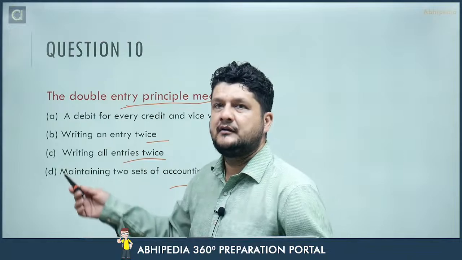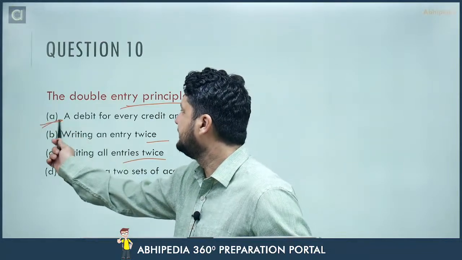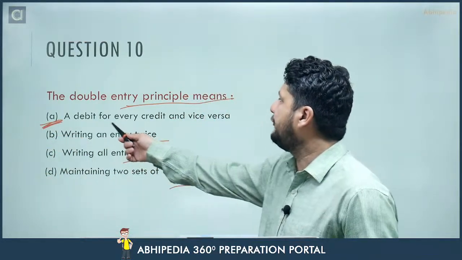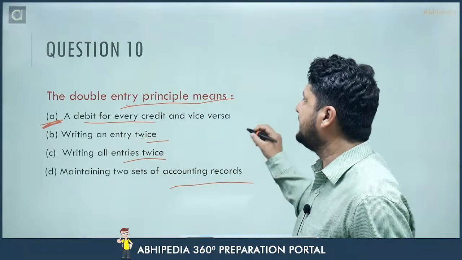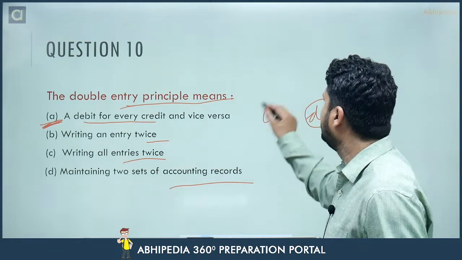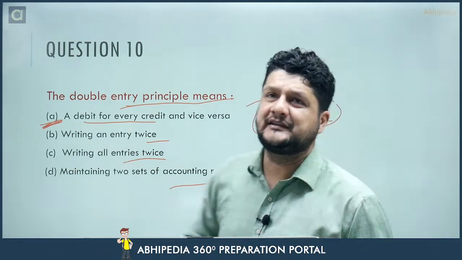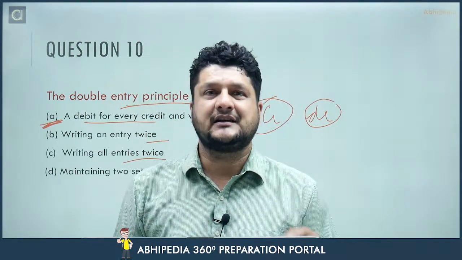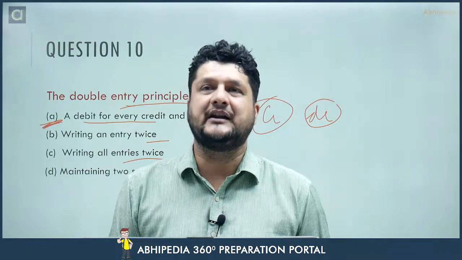So the answer is A, a debit for every credit, and vice versa, meaning a credit for every debit. This is the basic principle of the double entry system.